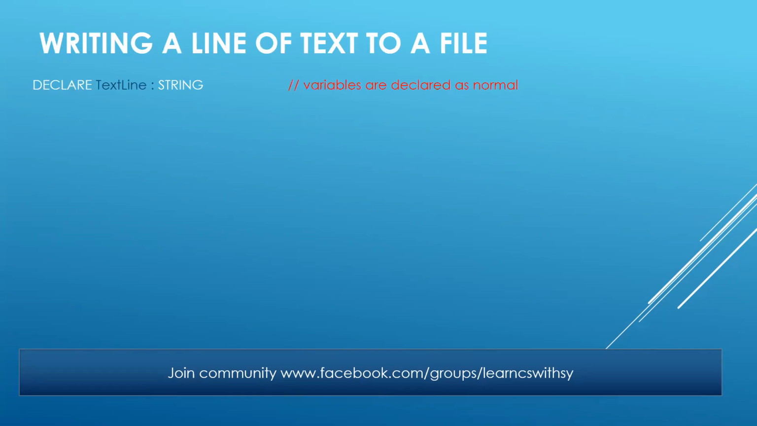The very first thing that you need to know is the first word, DECLARE. So here you have to declare two variables, and these two variables are declared just like the normal way we have been declaring the variables. So you can see here we have a variable by the name TextLine, its data type is STRING, and we have MyFile, and its data type is also STRING.